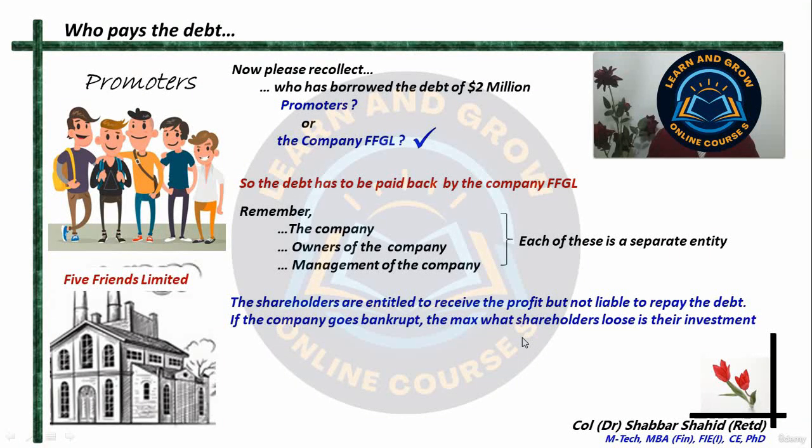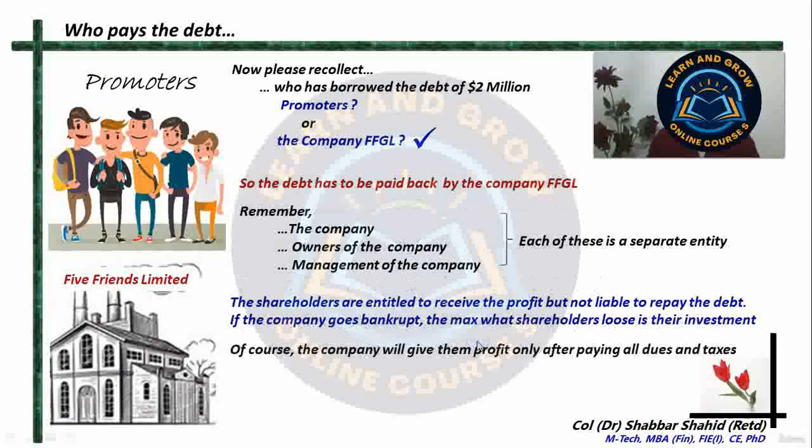The company will earn profit. Out of that profit, the company will pay the interest on the debt or return the debt. And then the balance profit which remains belongs to the shareholders. So the company will give profit only after paying all the dues and taxes. Dues means the interest on this borrowed amount, and any other person who has lent money to the company, they will first receive the money, the government will receive the taxes, and then the profit which remains belongs to the shareholders, the promoters and the public shareholders both.